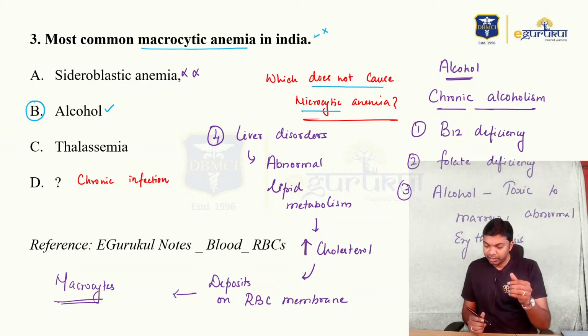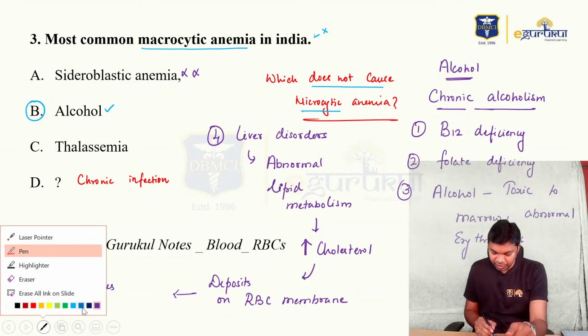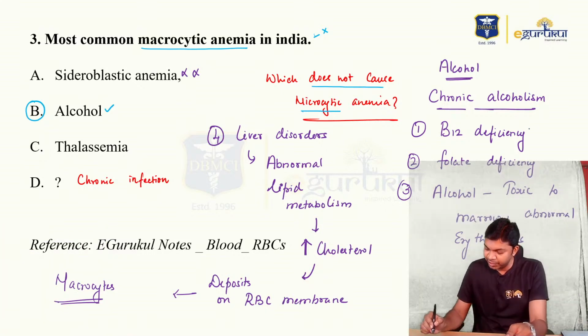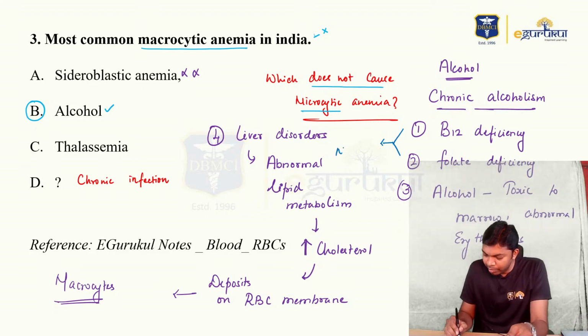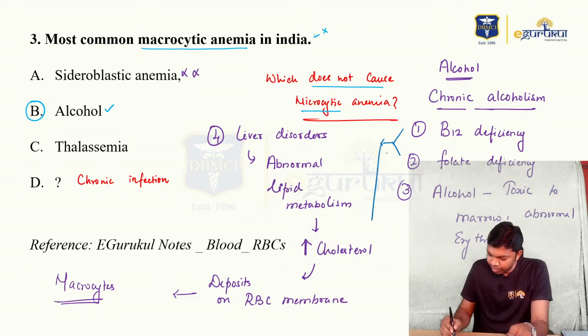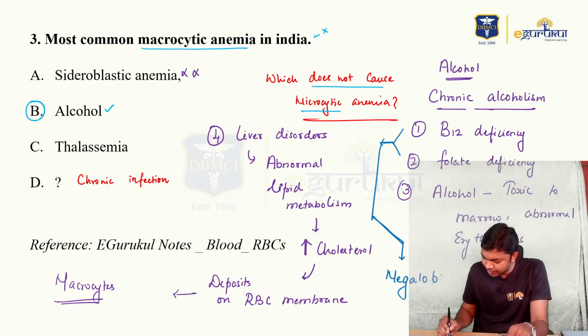On the other hand, if you consider B12 deficiency as well as folic acid deficiency, in these two conditions you get something called megaloblastic anemia. So you need to differentiate between macrocytic RBCs and megaloblastic RBCs.